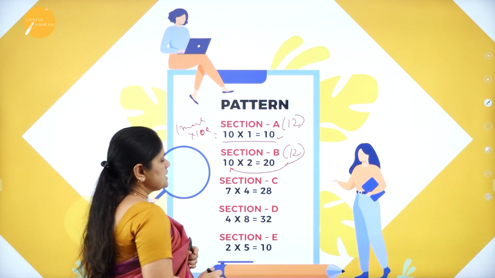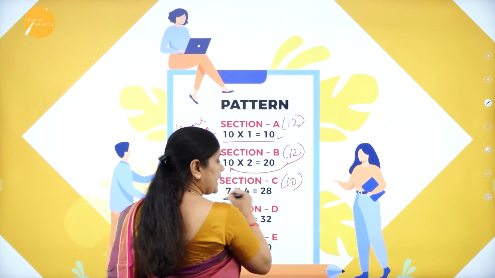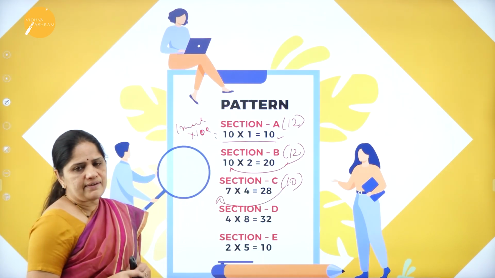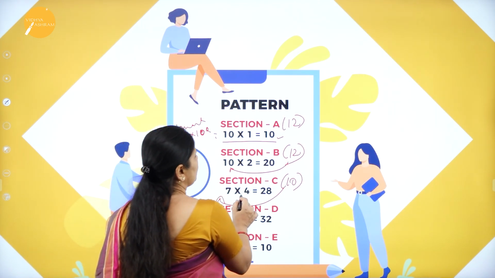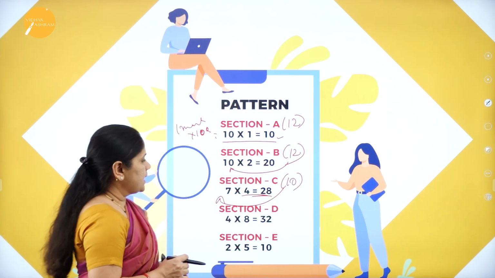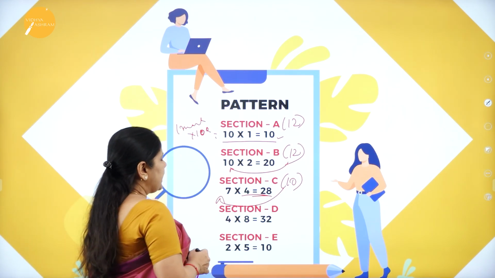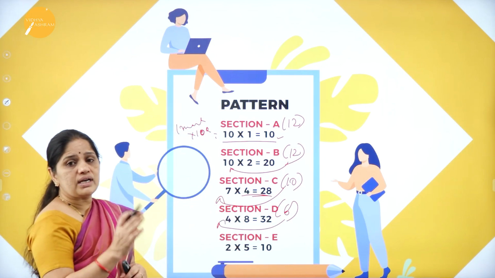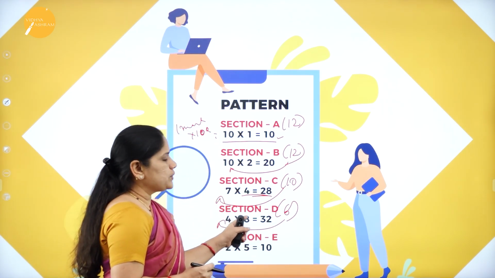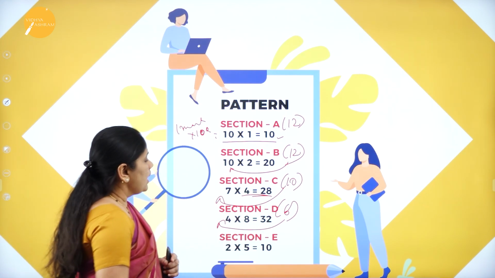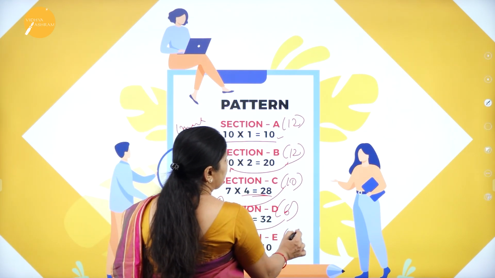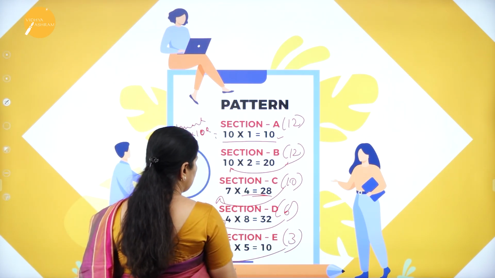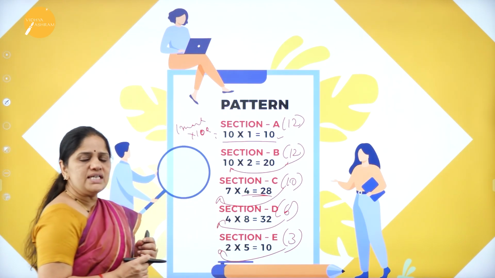Now, under Section C, he will be asked 10 questions, but he has a choice. He can answer only 7 questions, and 7 into 4 comes up to 28. Now, under Section D, again, he will be asked 6 questions. Out of that, he should answer only 4 questions. So, 4 into 8 comes up to 32. And under Section E, he will be asked 3 questions. He has a choice and he has to answer only 2 questions, and 2 into 5 is 10.